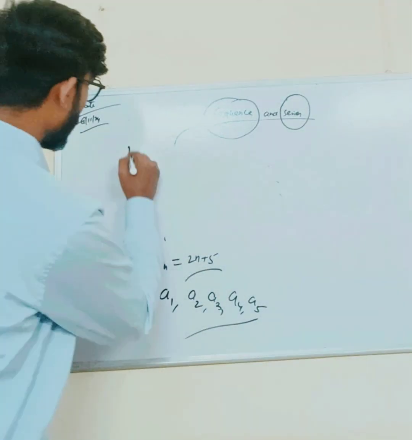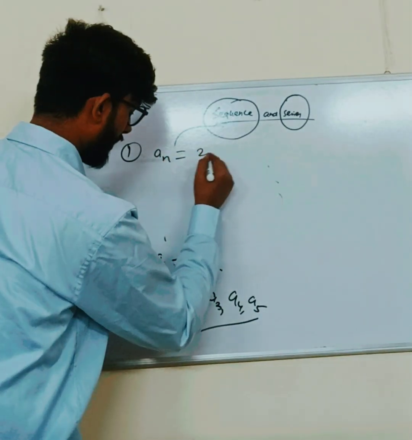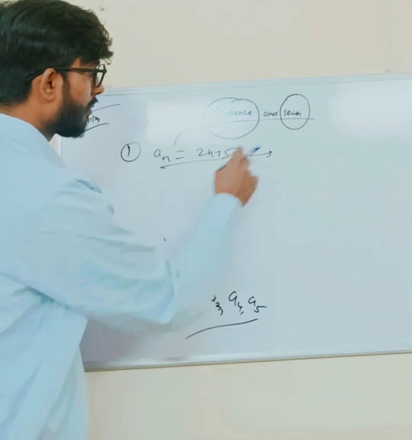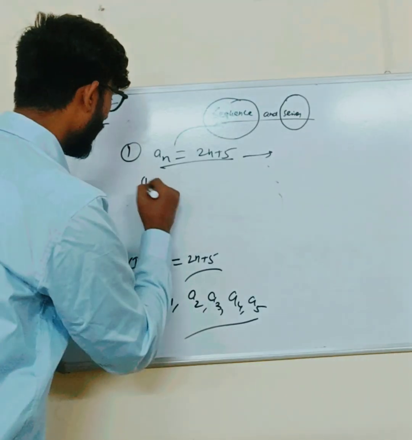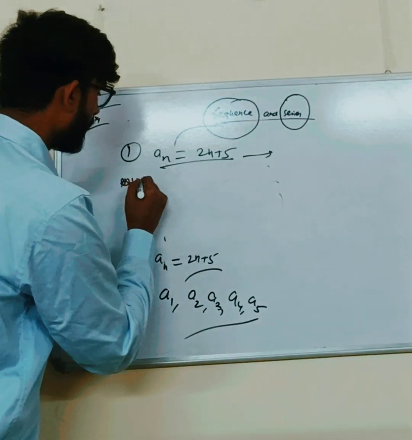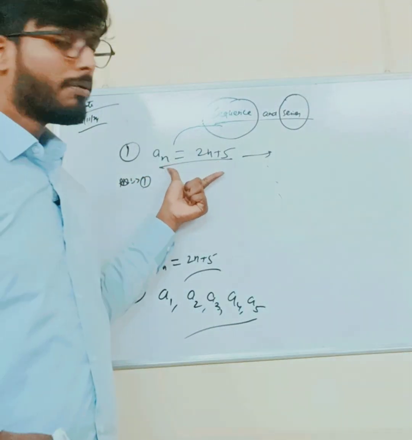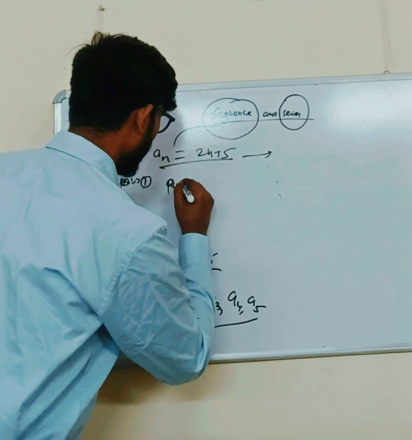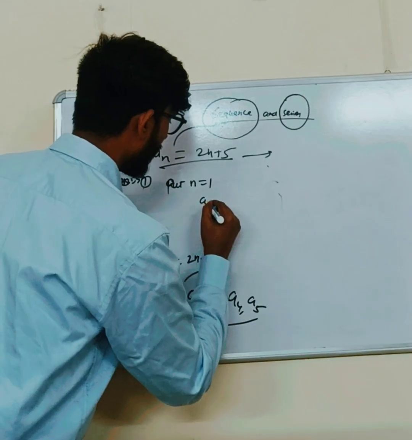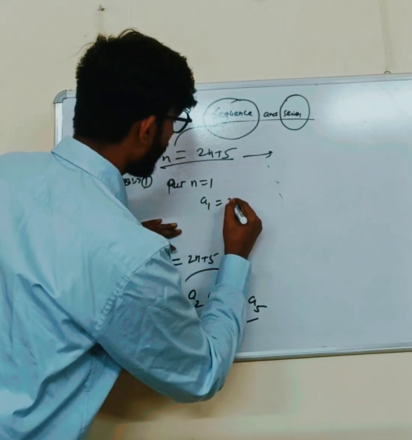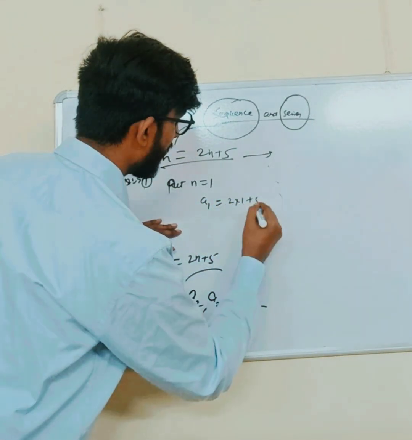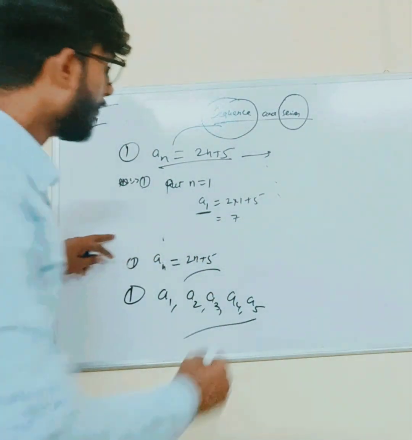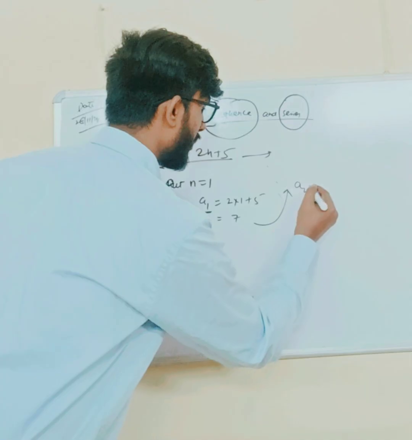This is the sequence given in the question, and with its help we can find the first five terms. The approach is simple. When we put n equal to 1, we get a1. So a1 is equal to 2 into 1 plus 5. What is the value of a1? 7.